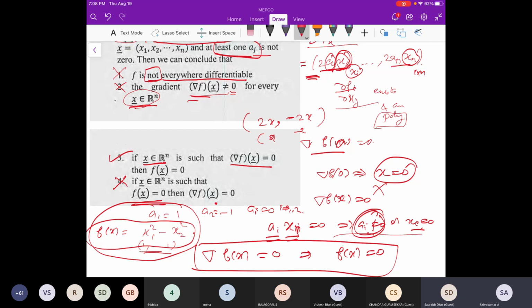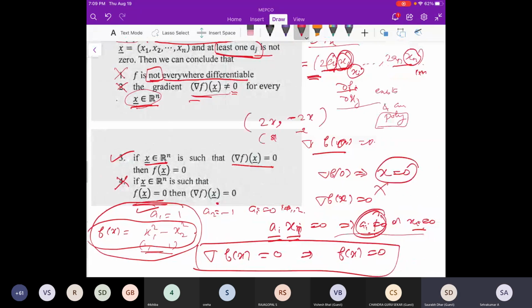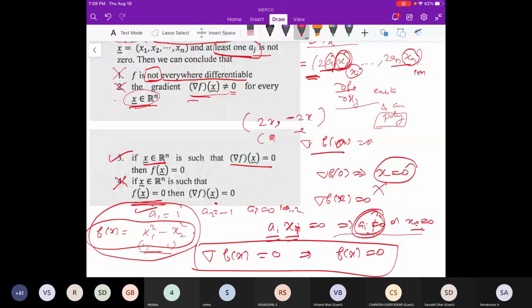Where do we use the fact that at least one aj is not 0 in this question? Here only we have used it, actually, in the third and the fourth. Third and fourth, yeah. So no doubt, right? I can go to the next one, right?